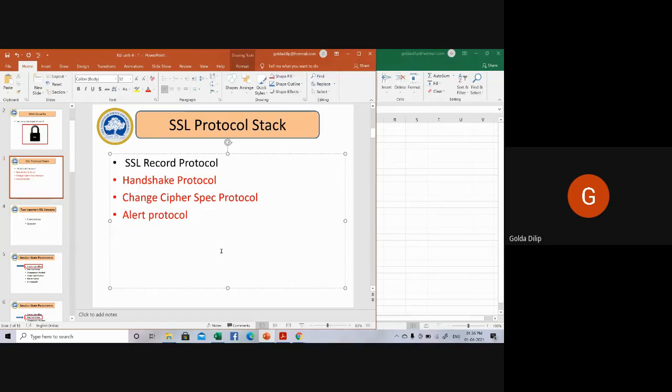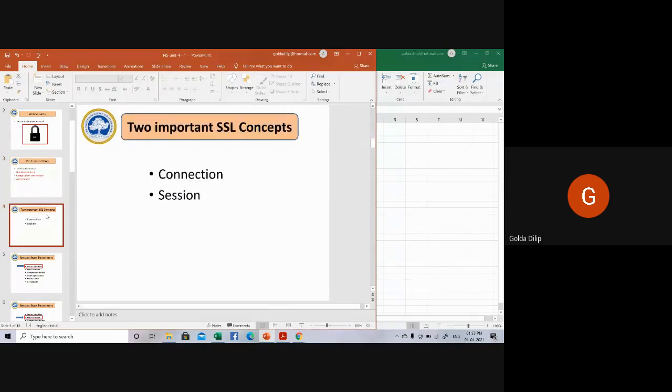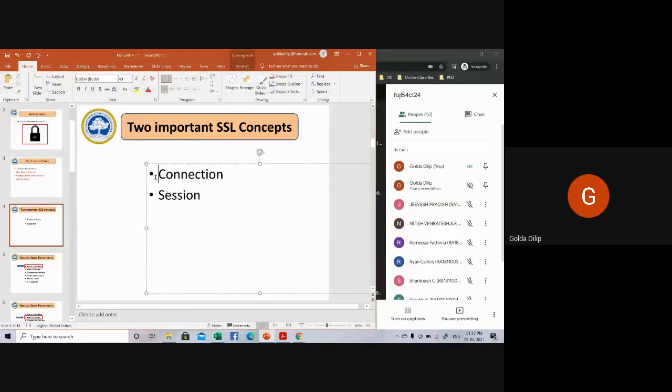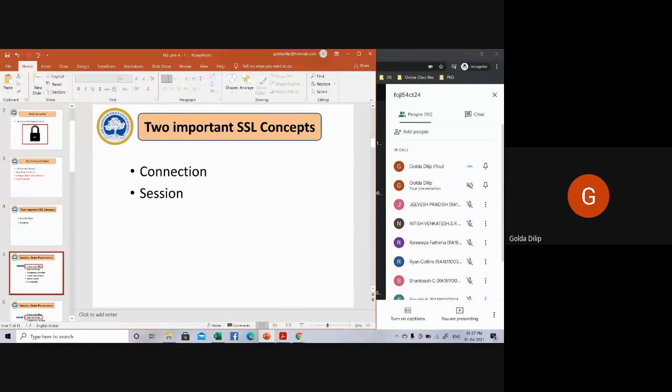Before we start discussing this SSL protocol stack in detail, let's look into the two important aspects of SSL. One is what is called a connection, and the second one is what is called a session. Let's try to understand what this connection is and what this session is all about.